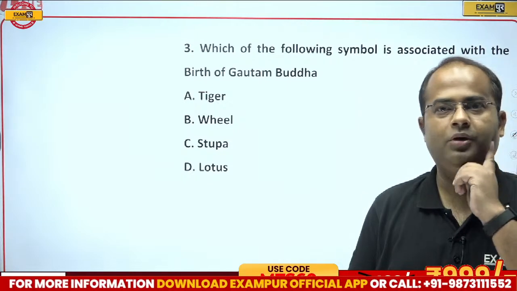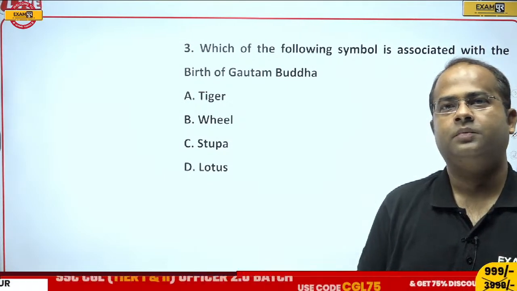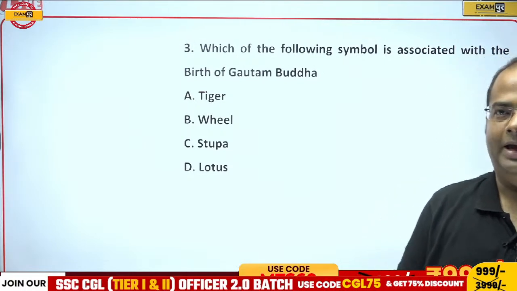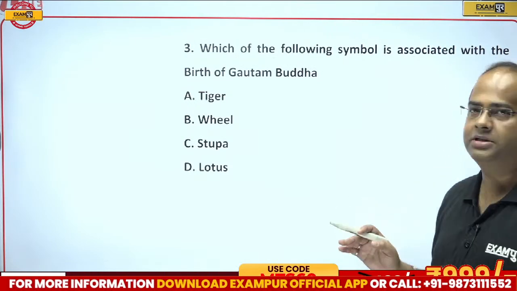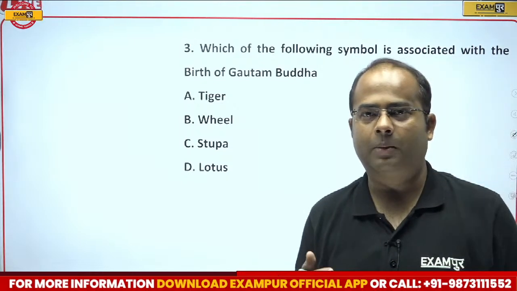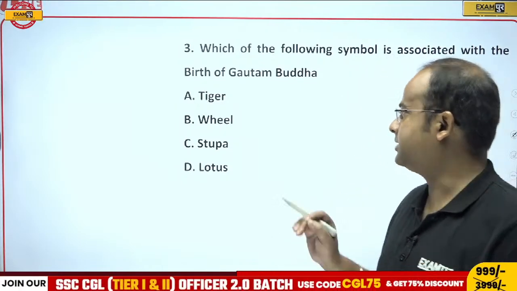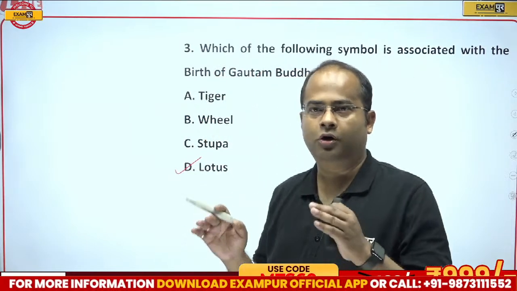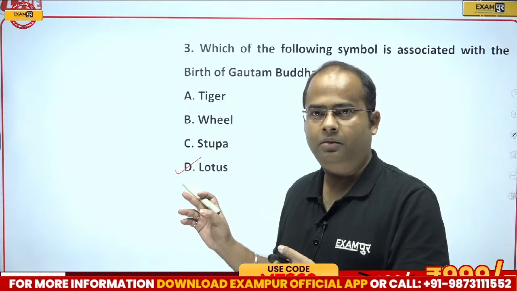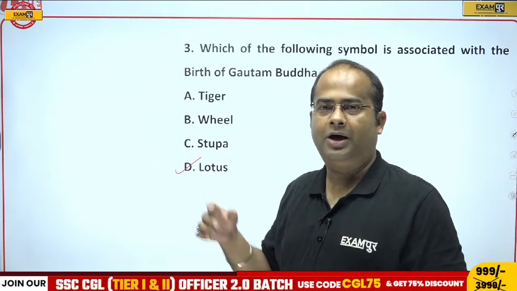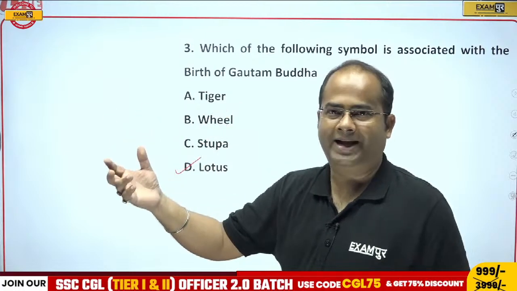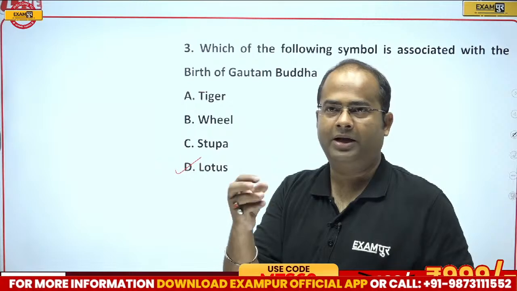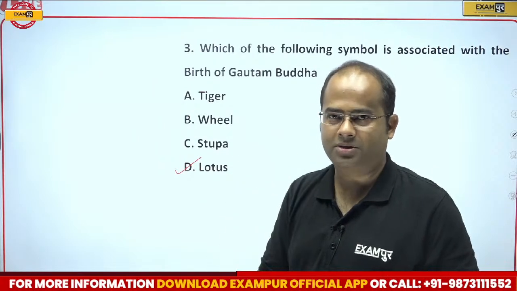Okay, let's see some more responses, guys. For this question, the symbol of the birth of Gautam Buddha is none other than the lotus, because it is said that the lotus always blossoms in the morning. Now, Gautam Buddha was born around night on the day of Vaishak Purnima, and in the night the lotus blossomed.